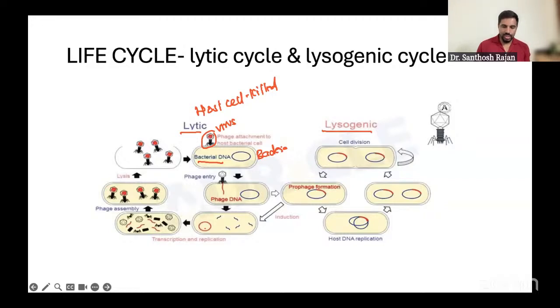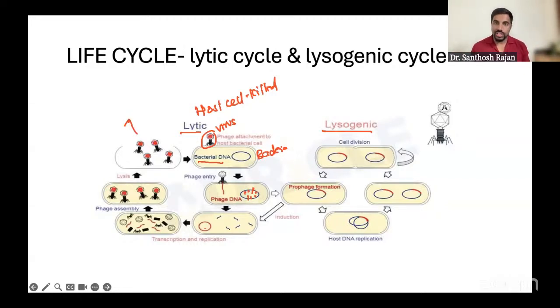So those are all the small pieces; it will break. The bacterial DNA material gets broken, and then whatever genetic material of this virus is going in, they mix together and form a daughter progeny, and then they break the bacteria and everything comes out. That is the lytic cycle.